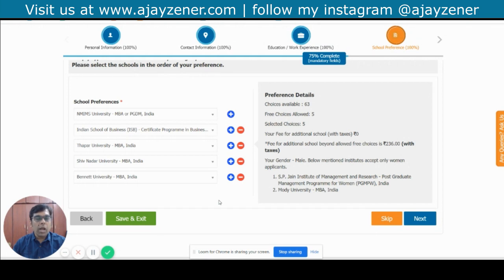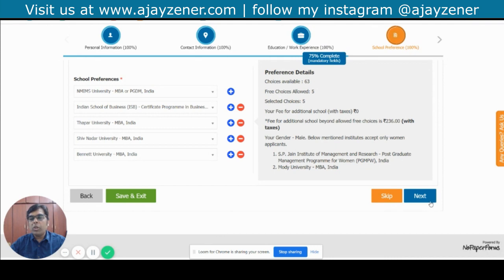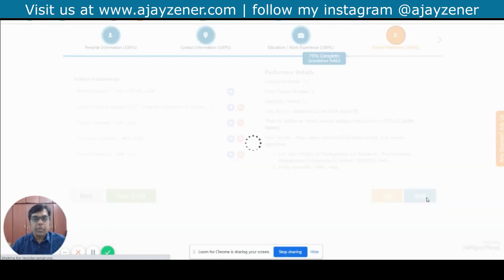It's a certificate program, as you can see. And Thapar, Shiv Nadar, and Bennett University are among the lot reasonably okay colleges. So I picked that up. So I'm going to move on. You choose your own depending on what your choice is going to be. But for NMIMS I'm applying only for the MBA program and the PGDM program for Narsee Monjee University.